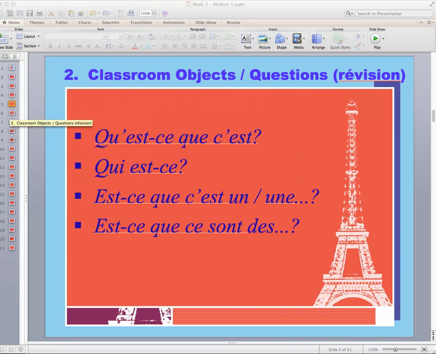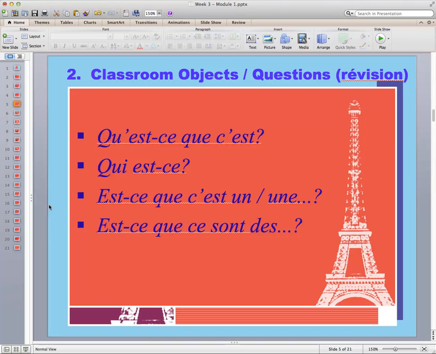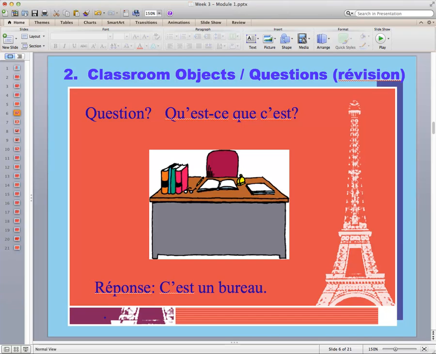The next thing we talked about last week was questions about things in the classroom. For example, qu'est-ce que c'est? Qui est-ce? Est-ce que c'est un or une? Or est-ce que ce sont des? We use these to ask about people and things.